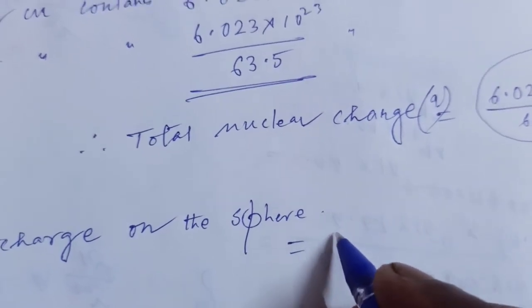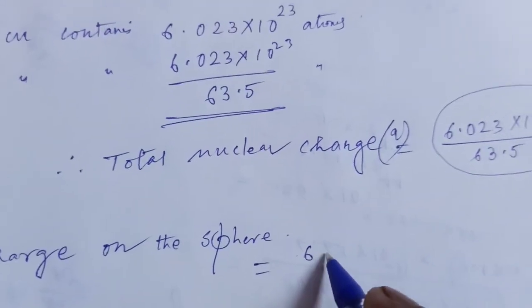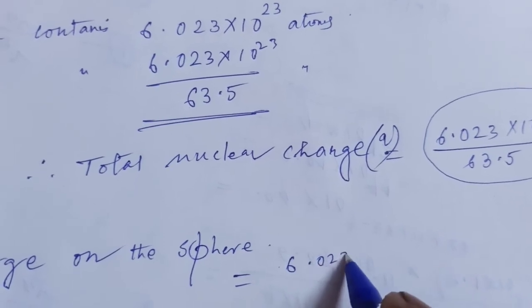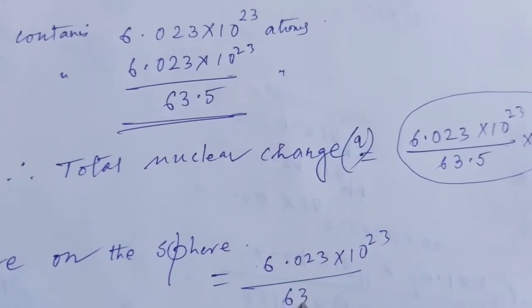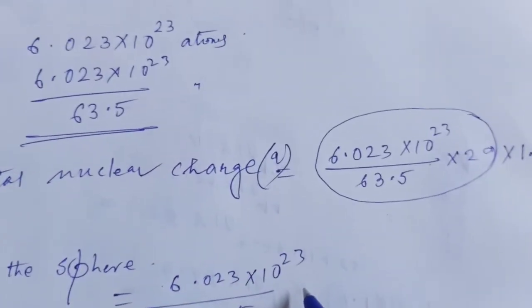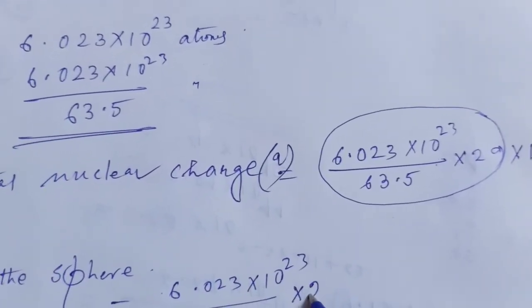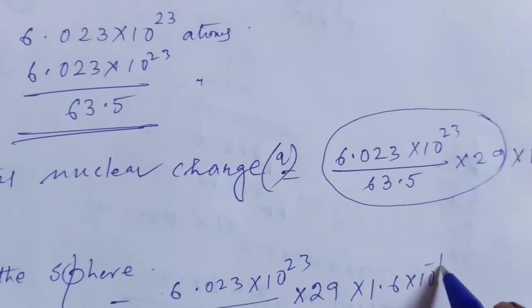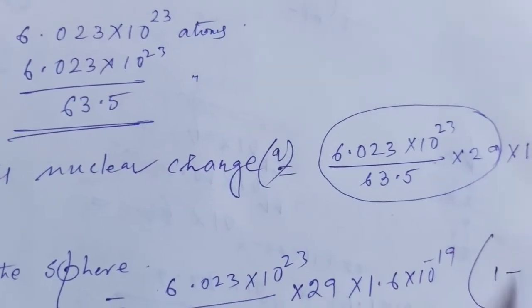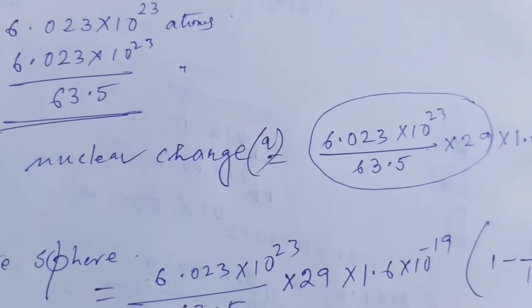Net charge on the sphere is equal to the total nuclear charge, and it is differed by 1%. So total nuclear charge is 6.023 × 10^23 by 63.5, into 29, into 1.6 × 10^-19, and it is differed by 1%, so 1 by 100.